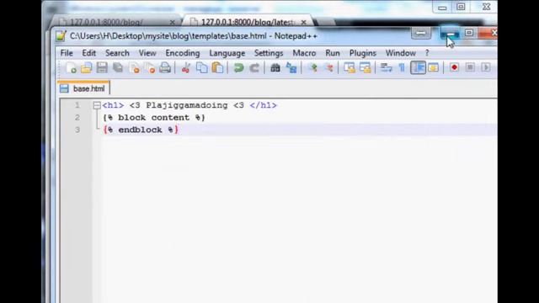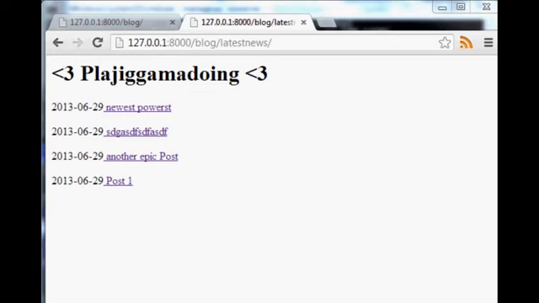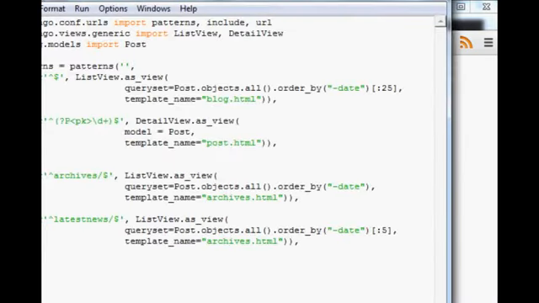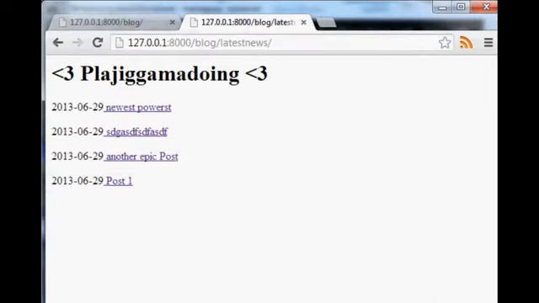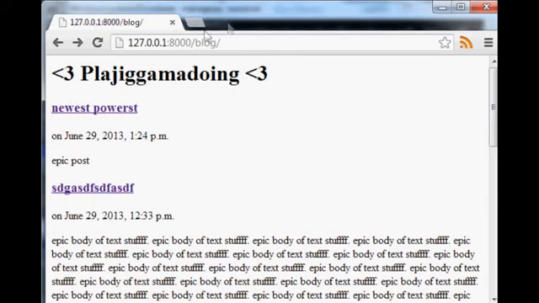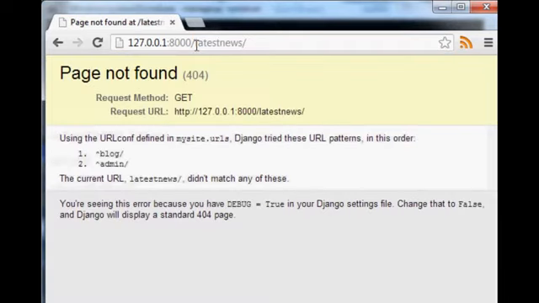Okay, so now that we've changed it to post titles list, we need to come back over to our urls.py file and rename this here. What was it? Post title. I already forgot. Post titles list, I think, is the proper way to say it, or what we said. Let's see, templates, post, titles, list. Yeah, I think so. It's hard because the text is all different. But let's pop over here, refresh this, and then we'll go to latest news, for example.